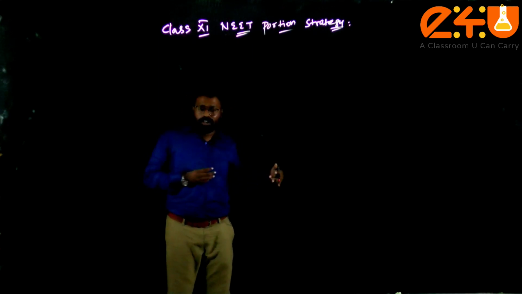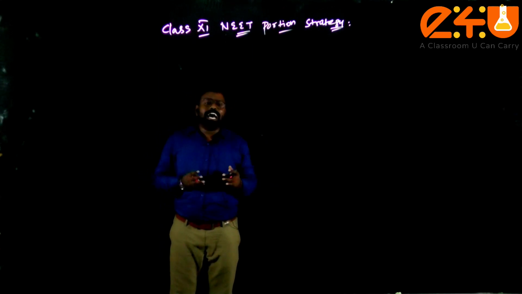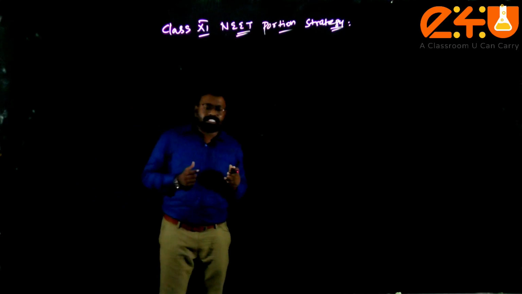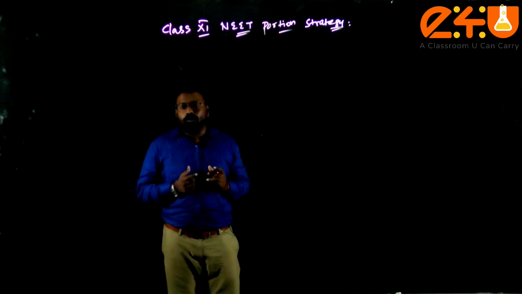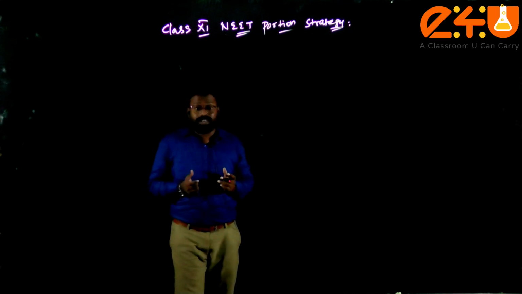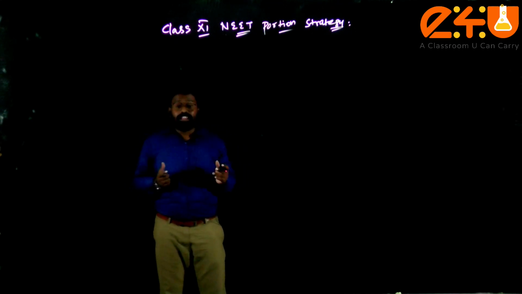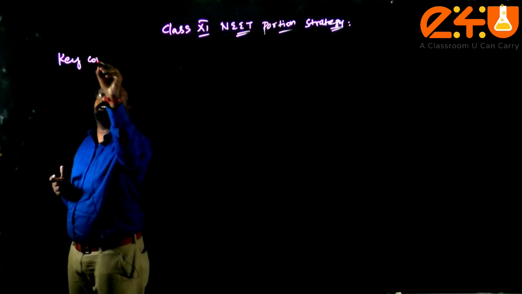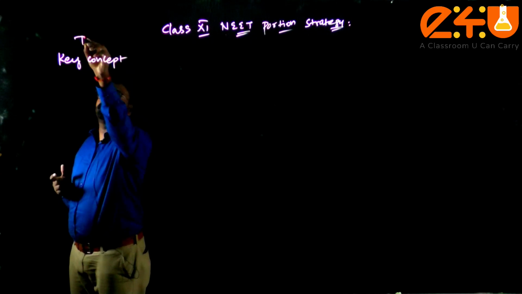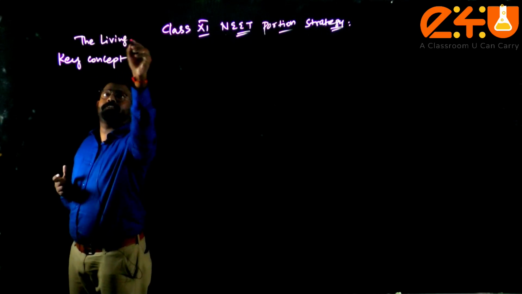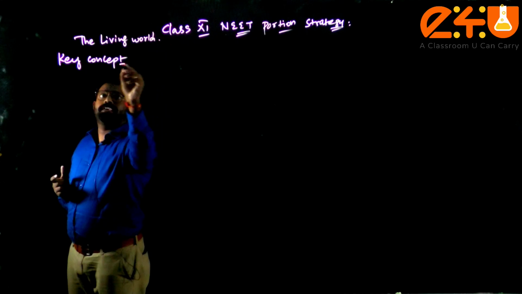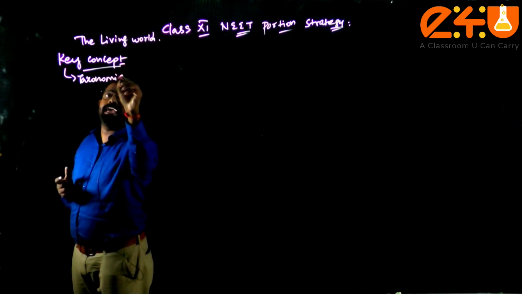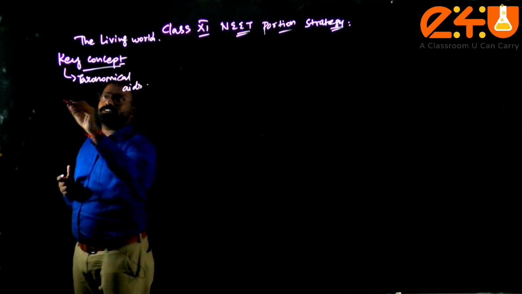When we take the whole class 11 textbook, it starts from the chapter Living World, and Living World does not contain a large number of MCQs in competitive examinations. Here you can majorly focus on key concepts. Key is nothing but a taxonomical aid. If you focus on that concept, that is better.